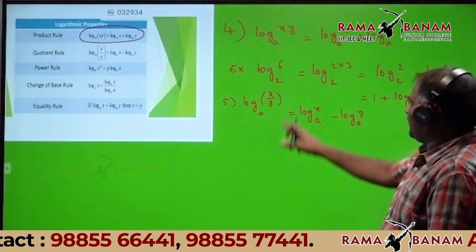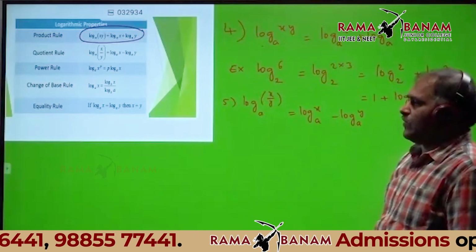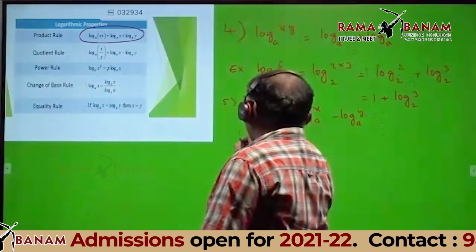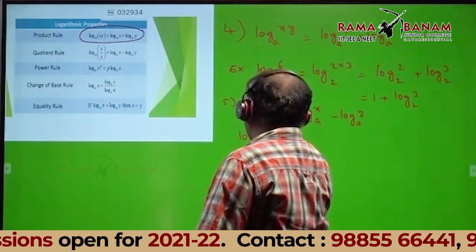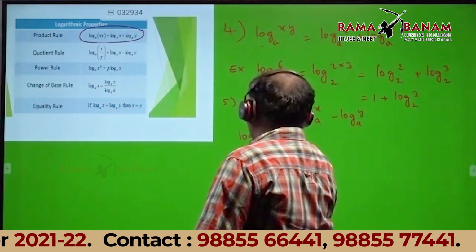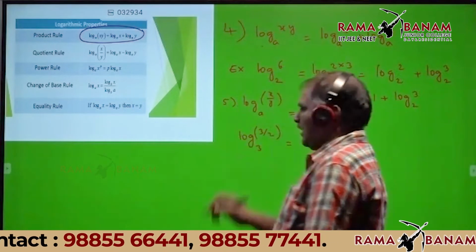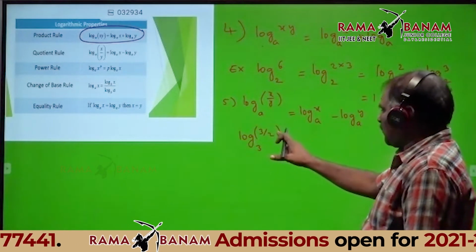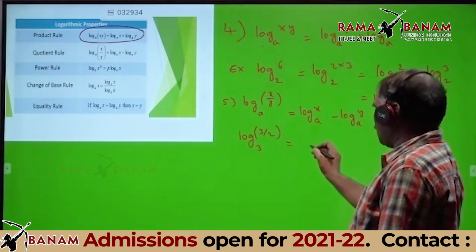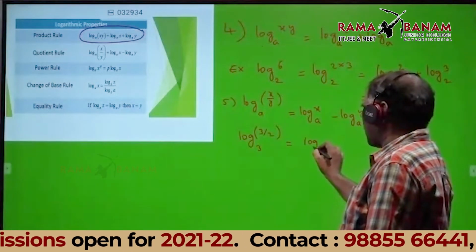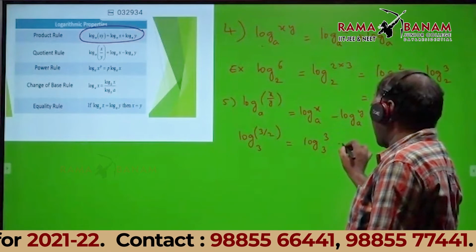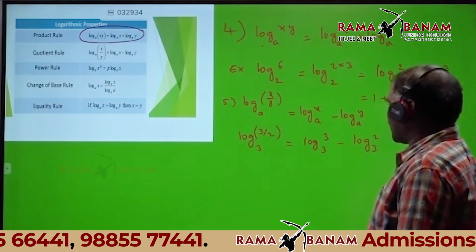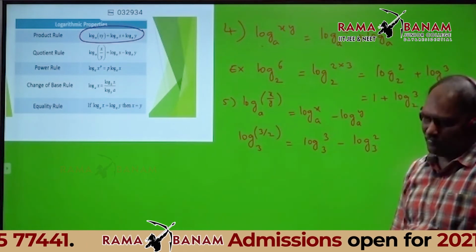For an example of log x by y, suppose logarithm of 3 by 2 base 3. How to write this? Listen. By the property, log 3 base 3 minus log 2 base 3. What is log 3 base 3? 1.